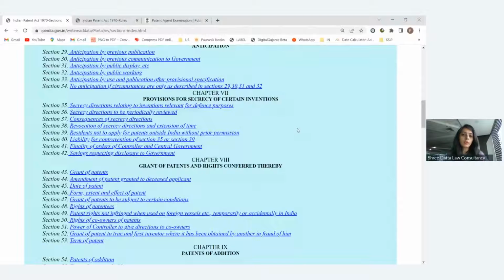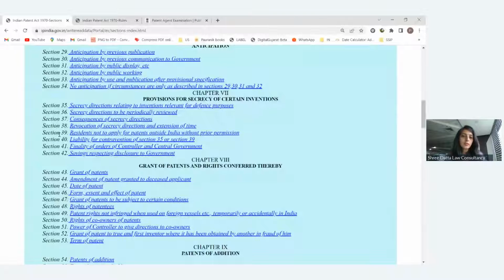And if it is not that important, then the secrecy direction will be removed. They have given the details here of how the secrecy direction will be implemented, how it will be reviewed, and when it will be revoked or stopped. Now, if a secrecy direction is on a particular defense related invention, the timelines related to publication or examination may be crossed, right? So they have given some specific extension for those inventions, because the government has stopped the things for publication and examination.